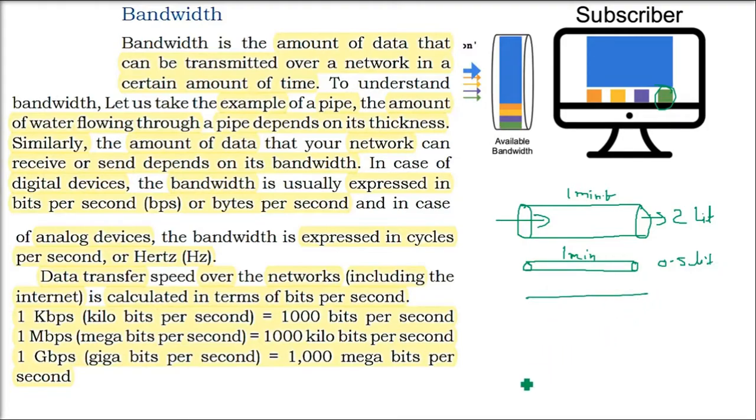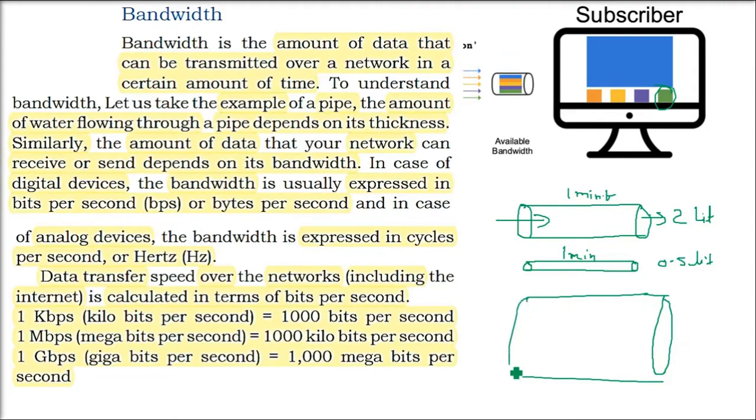Now, again using common sense, if I increase the width of the pipe, you can imagine how much water can flow. So in 1 minute, it will be 10 liters or maybe more than that. So this is the bandwidth, the mouth or the width of the pipe through which the data can flow. If the width is higher, more data will pass, otherwise less.